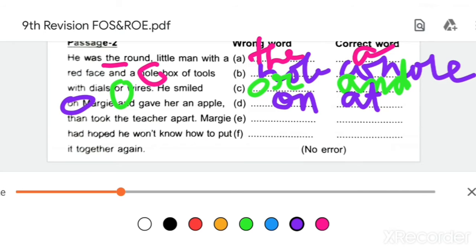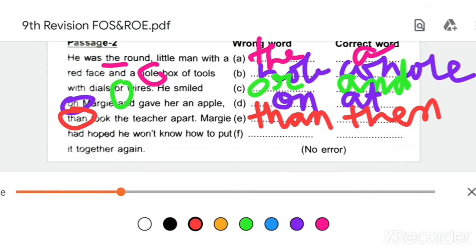Okay. Next one is: then took the teacher apart. What is the mistake here? "Then". What is the spelling of "than"? T-H-A-N. "Than" is for the comparative degree. Okay, and the other one, which is "then", is T-H-E-N. Understood?